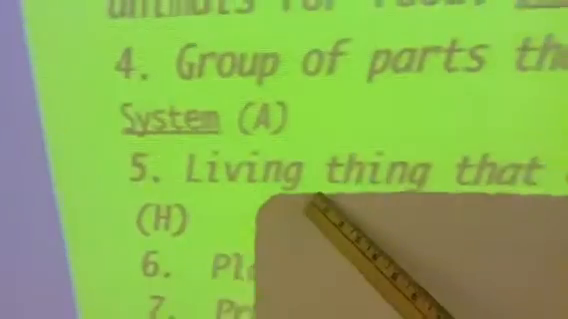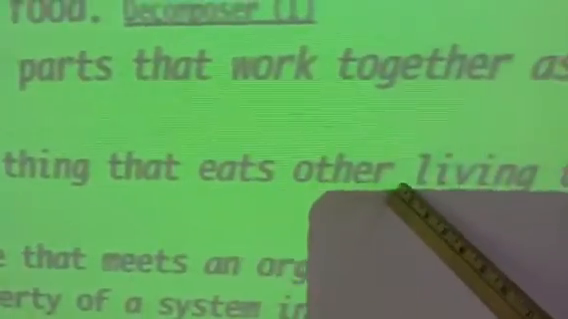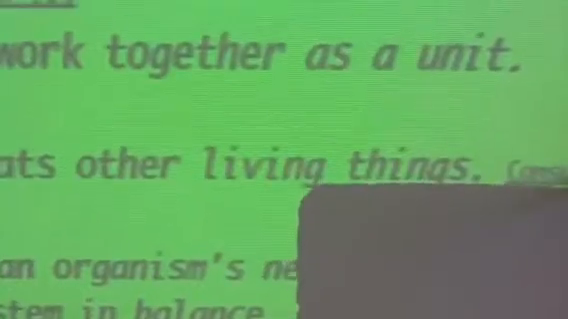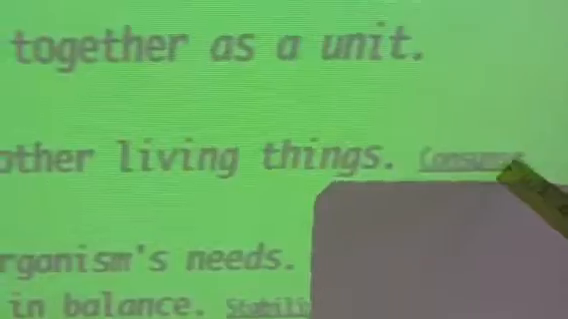Number 5, living thing that eats other living things. Besides it being a carnivore, it's also a consumer. It's a consumer. Okay, number 6, place that meets an organism's needs. What's that? Starts with a habitat. Habitat is a place that meets the organism's needs.